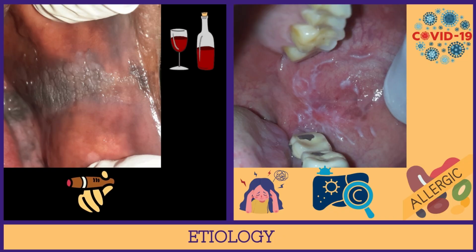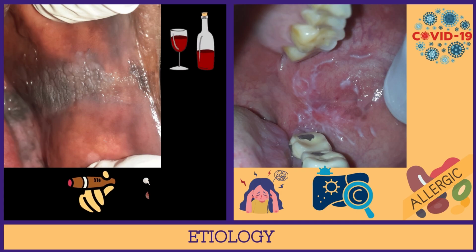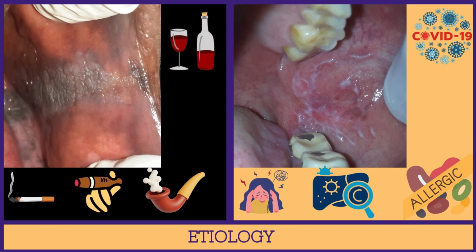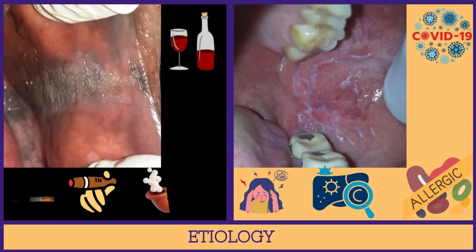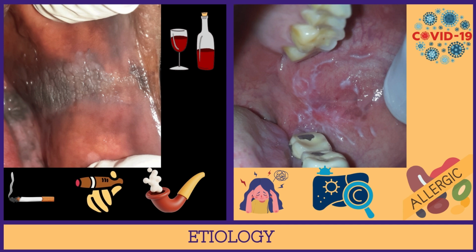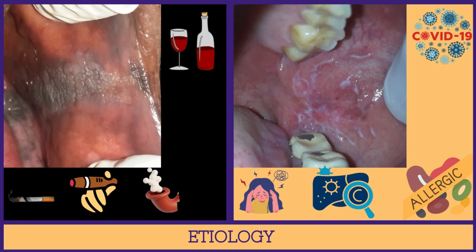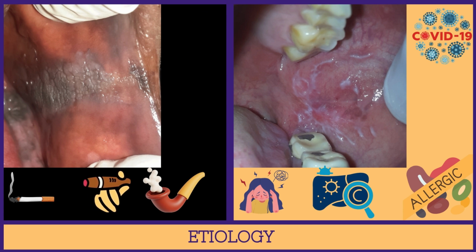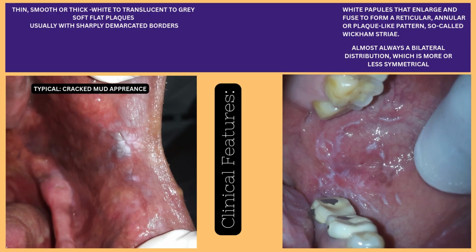So coming to the etiology, how does this happen. On the left side the picture is of leukoplakia and on the right side the picture is of oral lichen planus. The main etiological factor for leukoplakia is smoking. Smoking cigars, smoking cigarettes, alcohol consumption. These are the main factors that can cause leukoplakia. About lichen planus, the etiological factor remains stress in females and it is also linked with hepatitis C virus.